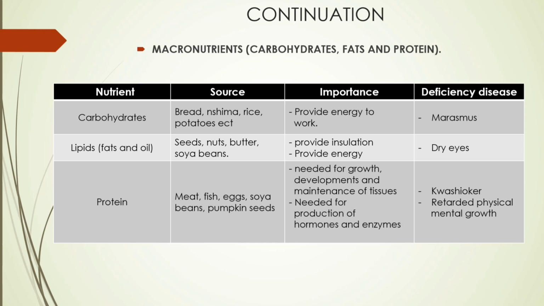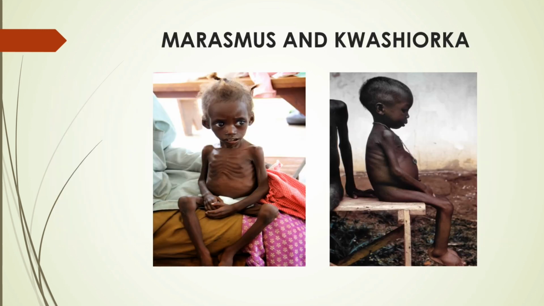So we're done with the first group, which is the macronutrients. We'll look at micronutrients in the next unit. Before we move to the next unit of micronutrients, I've provided you guys with 2 pictures showing marasmus on the left side and kwashiorkor on the right side.